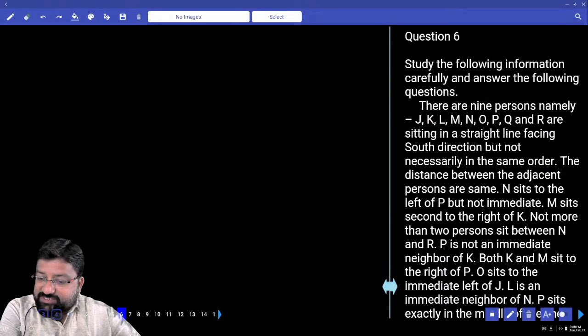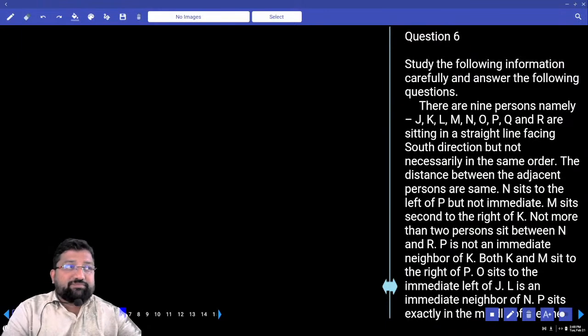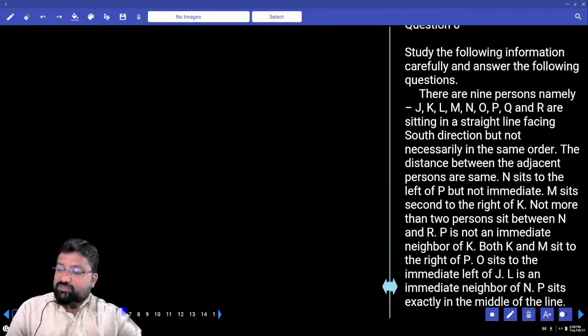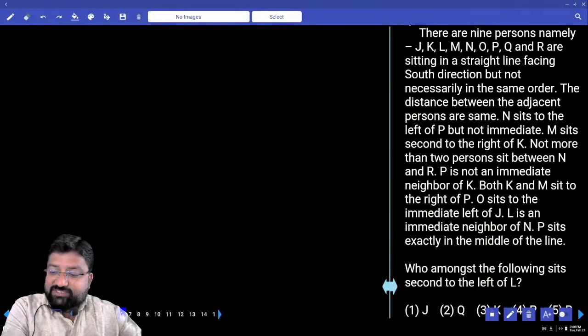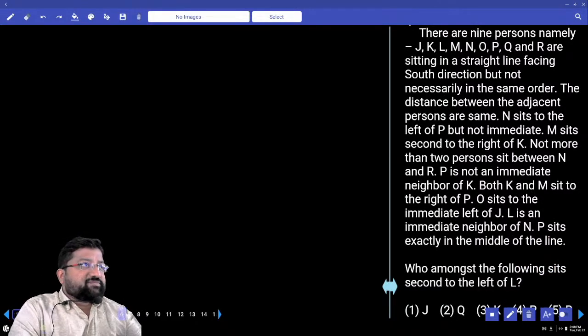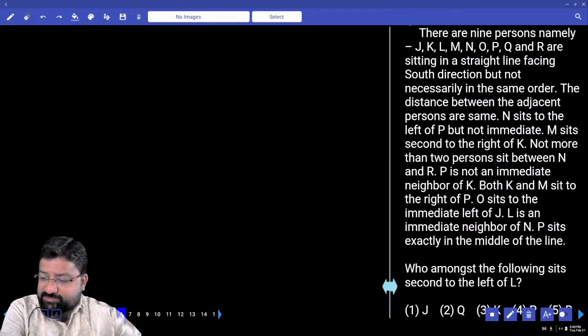There are 9 persons, namely J, K, L, M, N, O, P, Q, R, sitting in a straight line facing south. Be careful. Which direction are they facing? But not necessarily in the same order. The distance between the adjacent persons is the same.